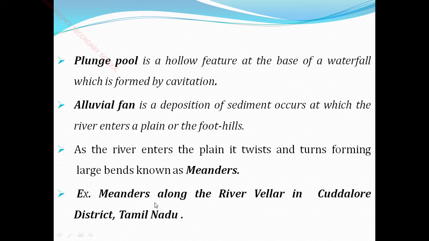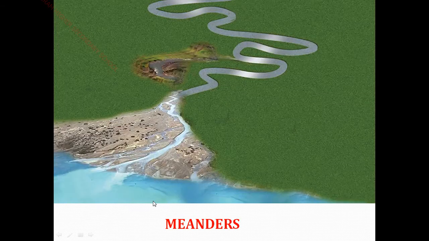The best example of a meander is along the river Vellar in Cuddalore district, in our Tamil Nadu. The river Vellar is located in our Cuddalur district in Tamil Nadu. So this is the biggest meander. See this picture. This is the river. If it goes in this manner, it will go and join the sea or ocean. But here it enters into the plains. So this is the plain area.